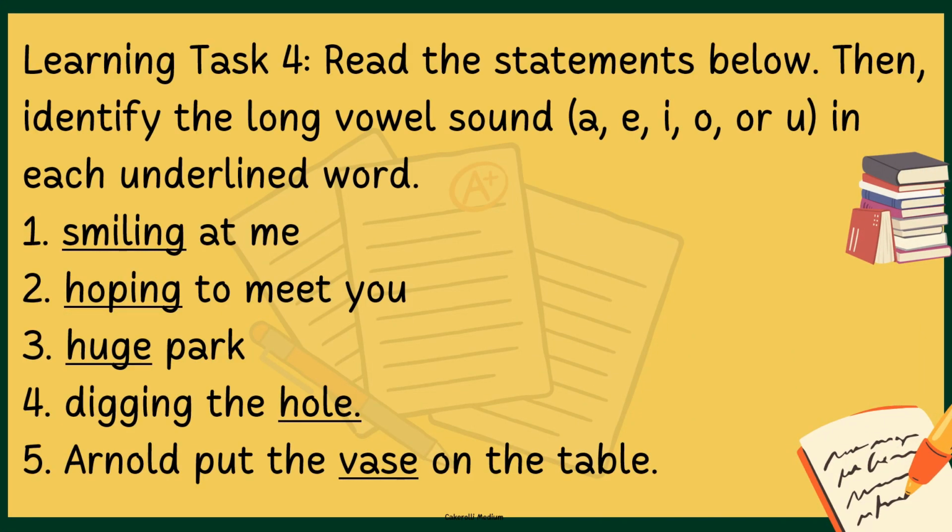And then for learning task 4, read the statements below, then identify also the long vowel sound, whether it is an A, E, I, O, or U in each underlined word.